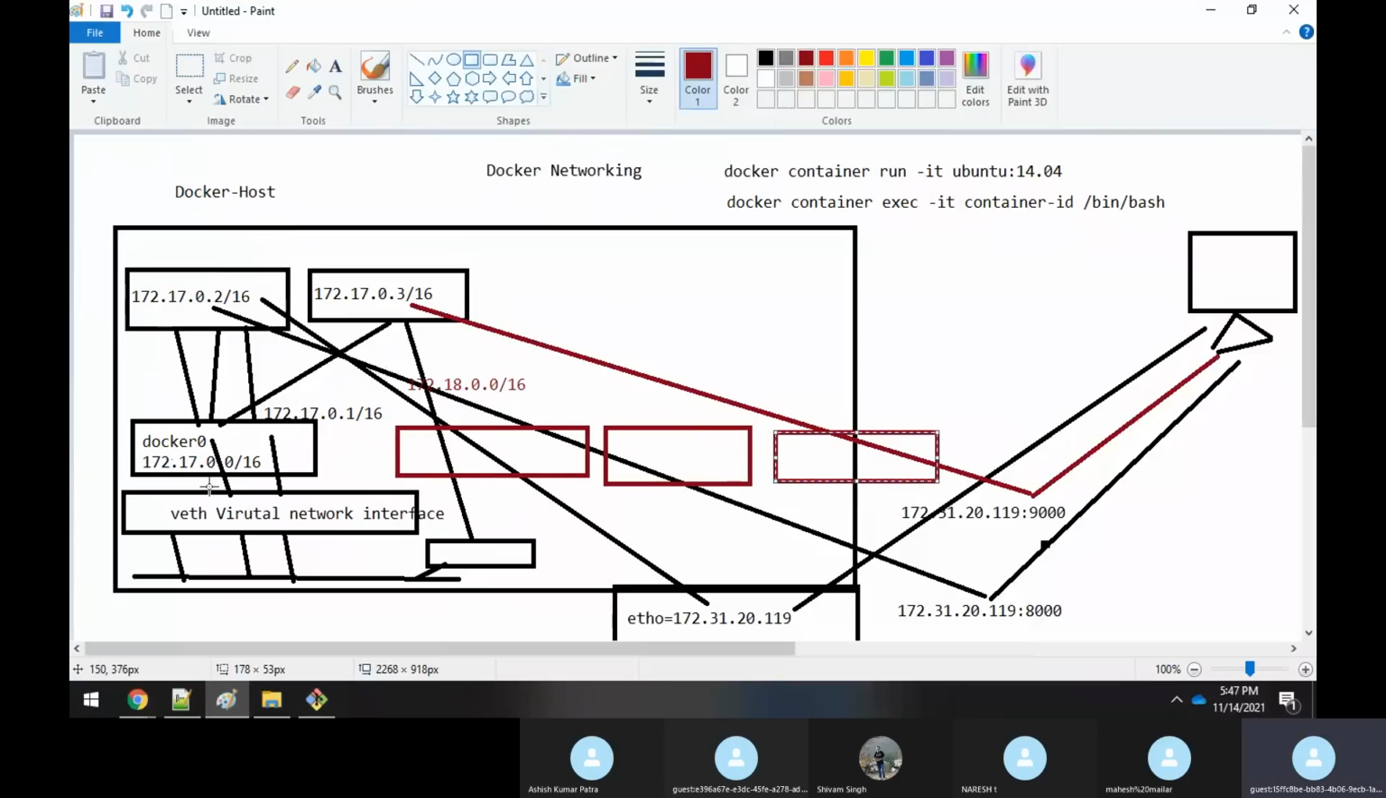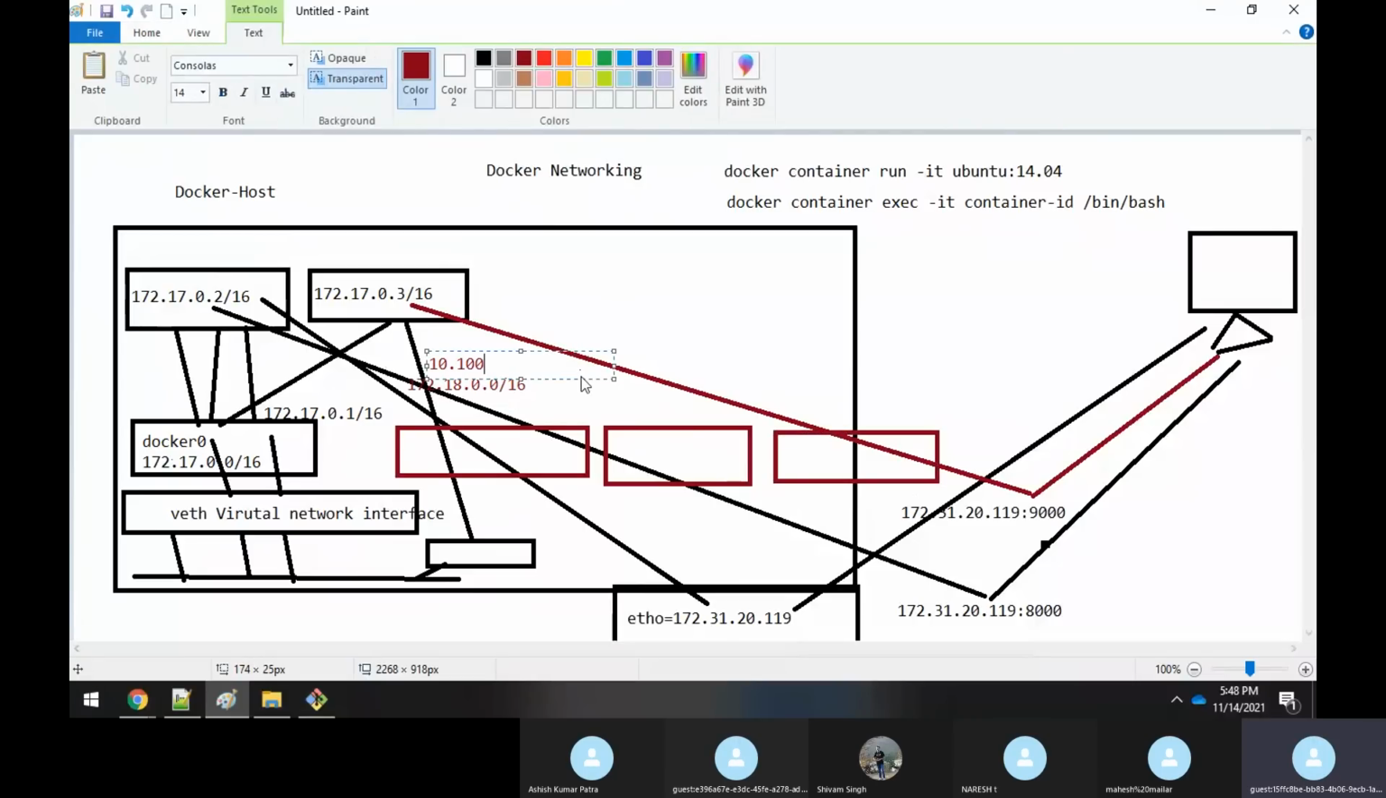Later we'll see this. That is the default it will give. But I don't want the default, I want to give my own subnet. I want something like 10.100.0.0/16 or /24. I want this because you want to isolate the network, right? That's a requirement.